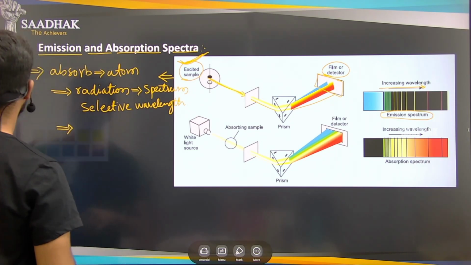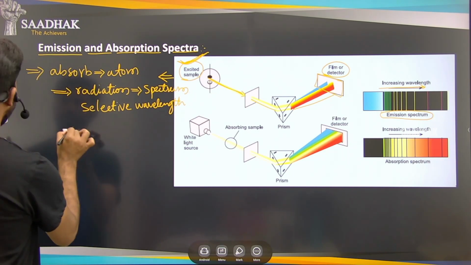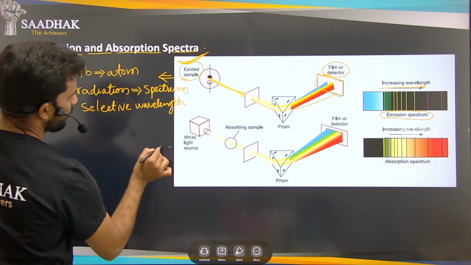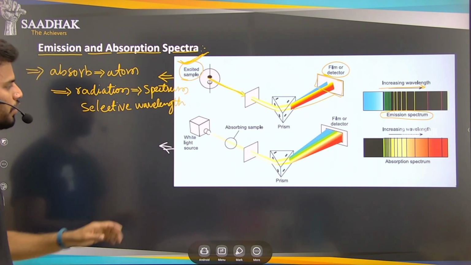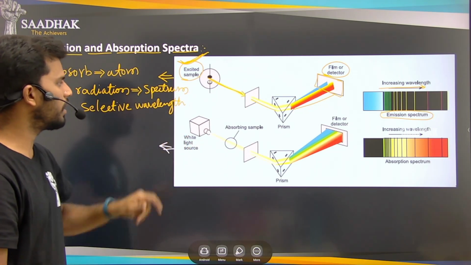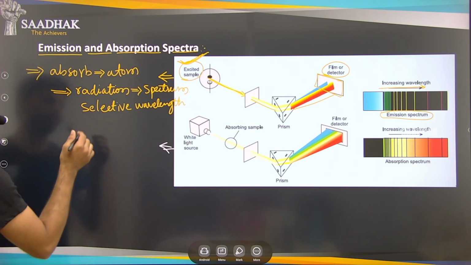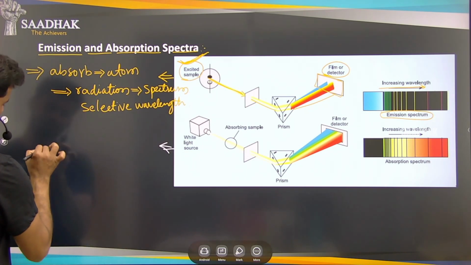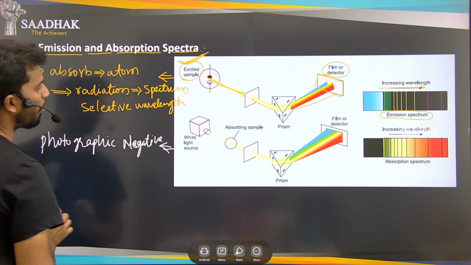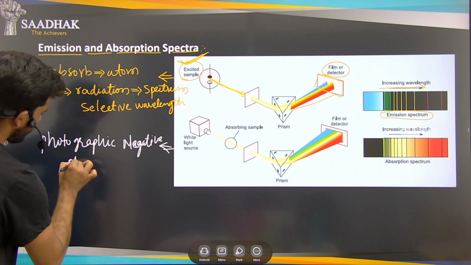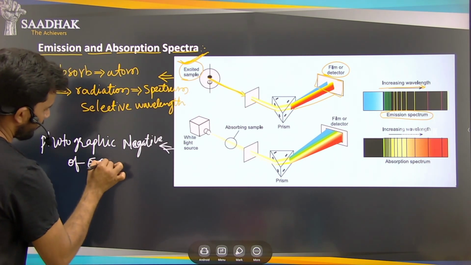Okay, so after the emission spectrum, we have the absorption spectrum. This absorption spectrum is nothing but the photographic negative, right? We have learned that. What does photographic negative mean? The photographic negative of the emission spectrum.